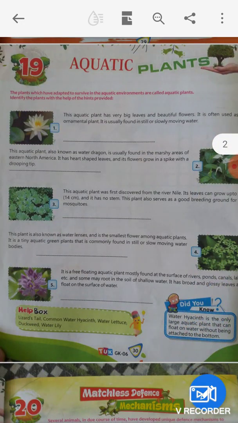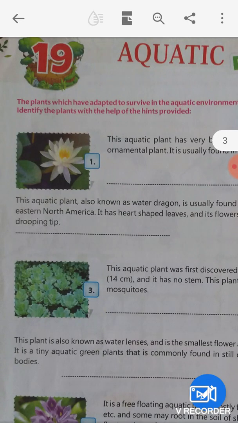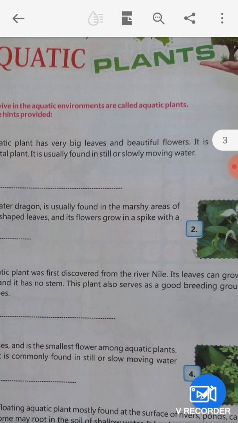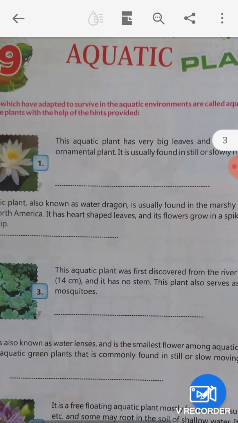Aquatic plants. We should know, as you know about the plants, but here we will know about the aquatic plants. The plants which have adapted to survive in the aquatic environment are called aquatic plants. Okay guys, so you should know the definition of the aquatic plants.